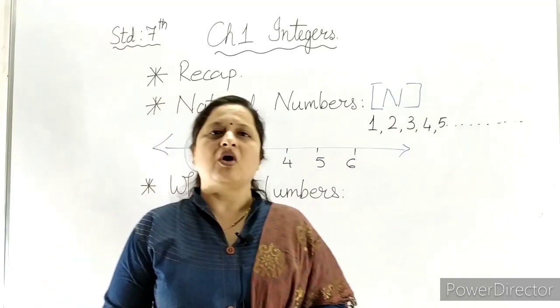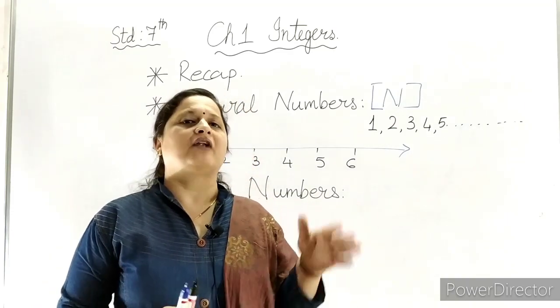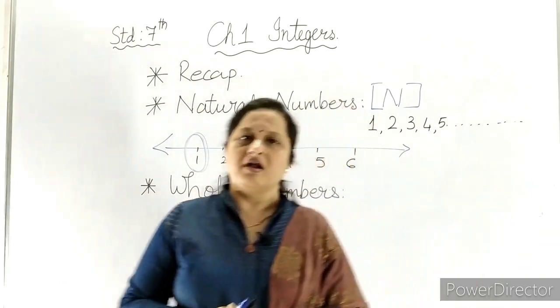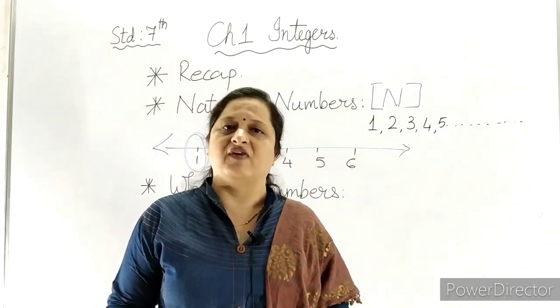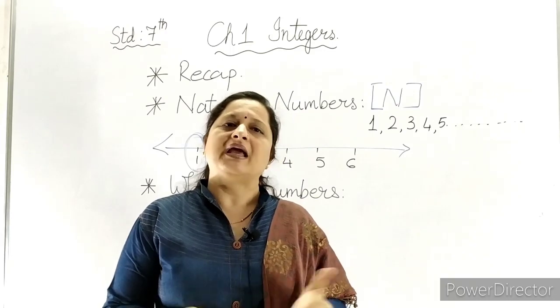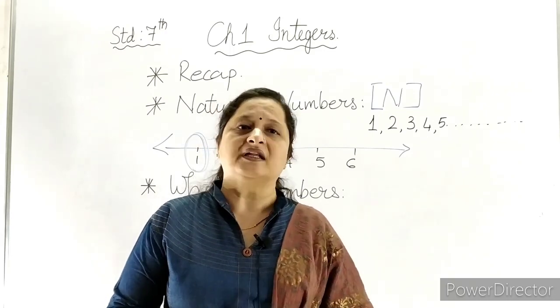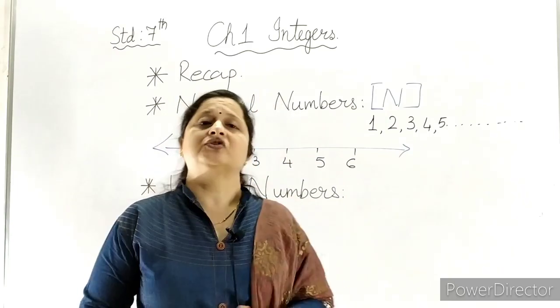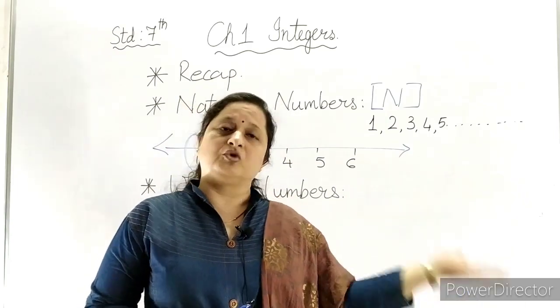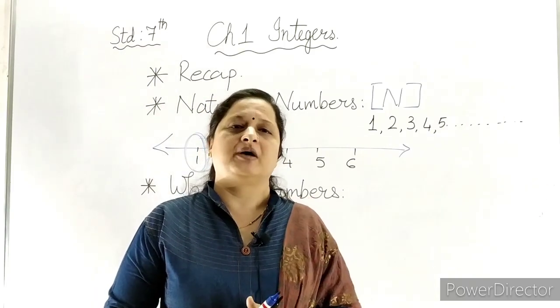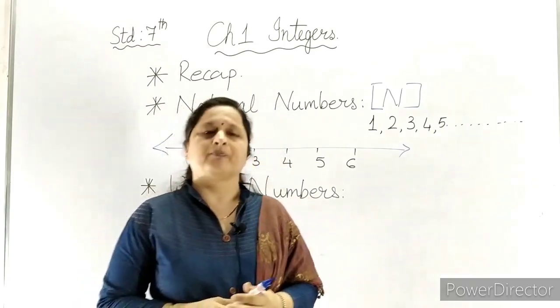Why 1? Because positive numbers start from 1. But we cannot identify the greatest natural number because they are infinite, innumerable, countless. We can count the numbers but we cannot end the counting. 1 lakh is also a natural number, 2 crore is also a natural number, 5 lakh is also a natural number. So it is on and on.